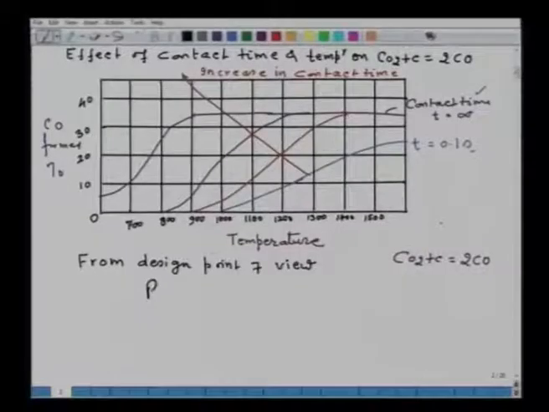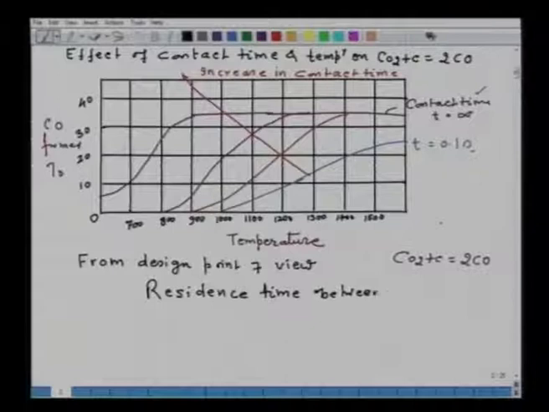This particular diagram tells you that residence time between CO2 and C is the most important. You can have higher residence time by having a larger height of the bed, but how high?